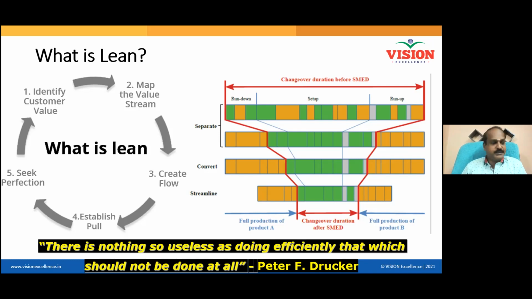Identify customer value. And then you create a map of the process. This is called a value stream map. The value stream map is not the ideal process. The ideal process is the one you designed. But your value stream map should capture the process as it is.